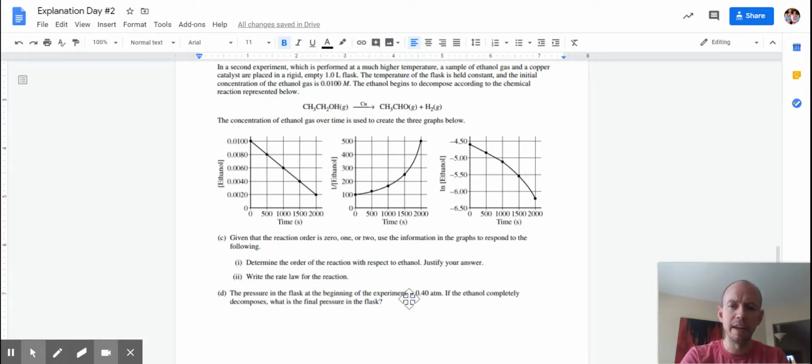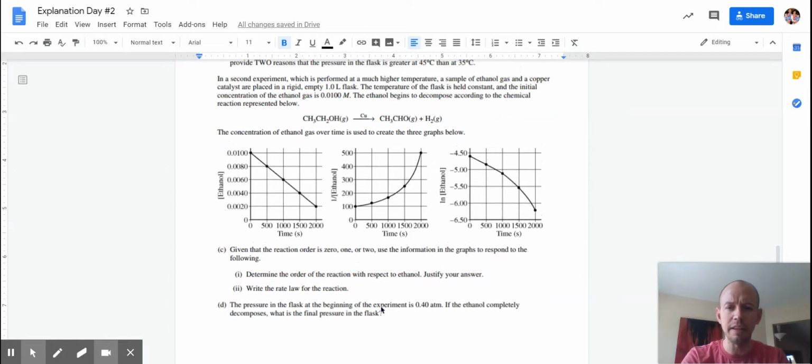The pressure at the beginning is 0.4 atmospheres. If the ethanol completely decomposes, what's the final pressure in the flask? So what we would think about there is you might be tempted to look at the data here, to look at molarities and all of those things. But it's really a stoichiometry question with gases.